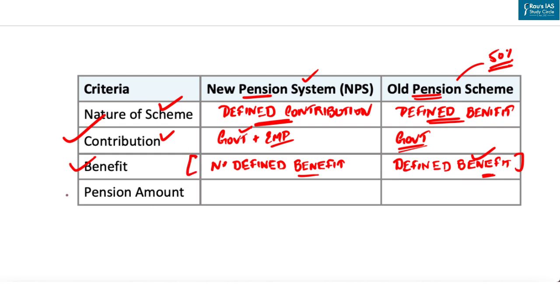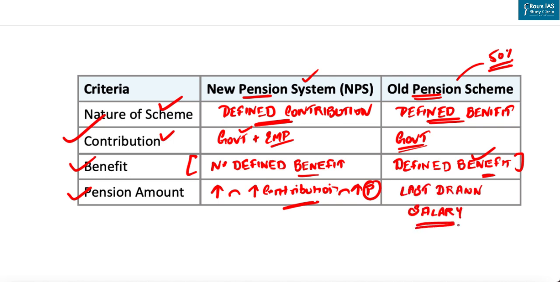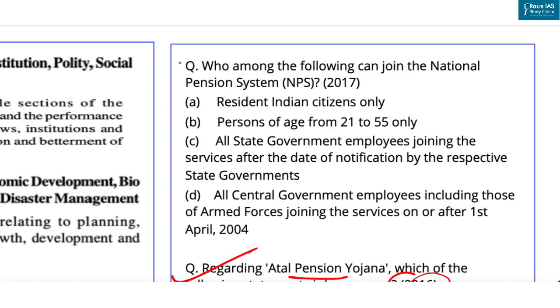And the last criterion is pension amount. Now here it depends on the number of years of service. So the longer the years of service, the higher will be the contribution and the higher will be the pension. But here it all depends upon the last drawn salary. Here pension is equal to 50% of the last drawn salary. So these are the basic criteria on which there is a difference between the national pension system and the old pension system. Now let's solve this question.